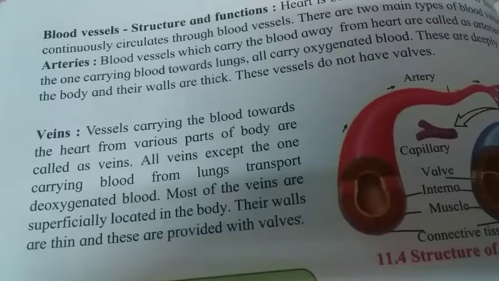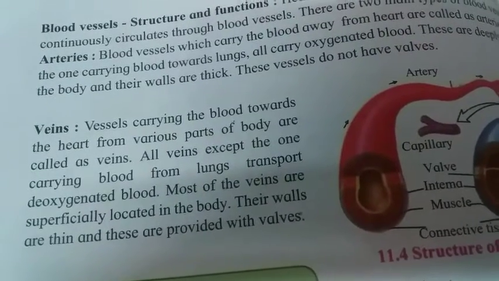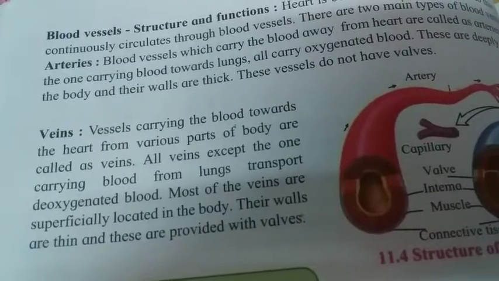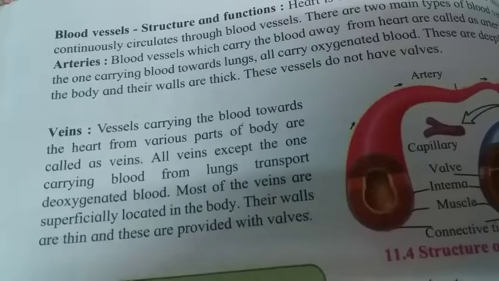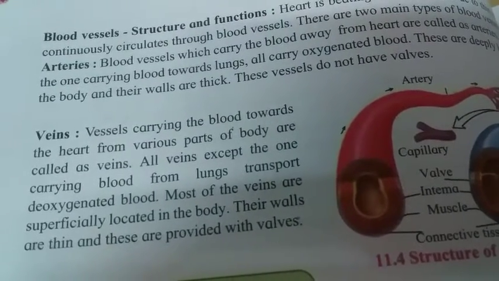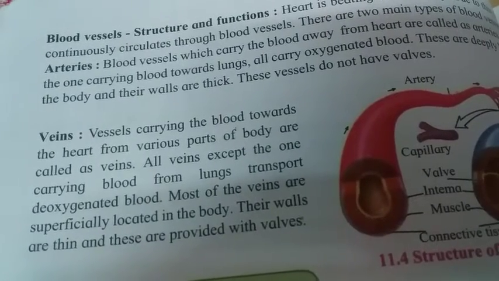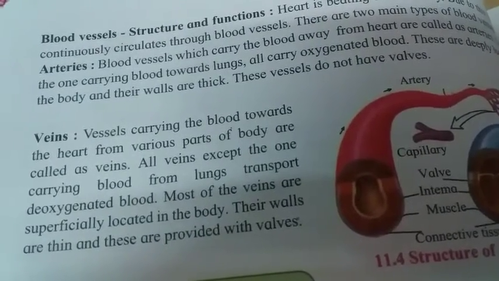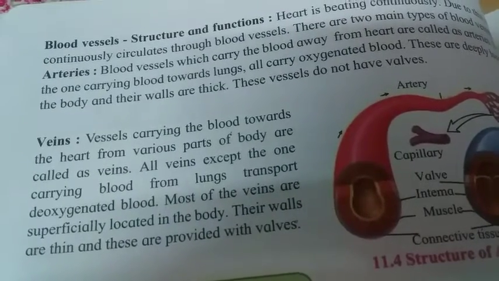Arteries are the blood vessels which carry the blood away from the heart. See there, and the one carrying blood towards the lung, all carry oxygenated blood.